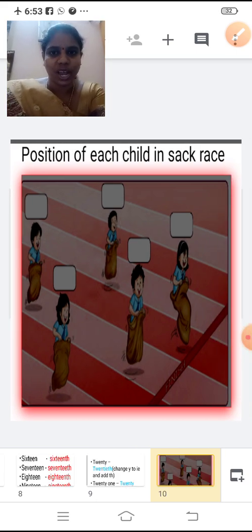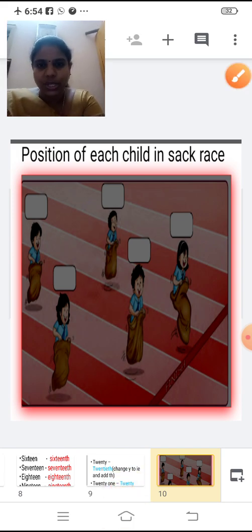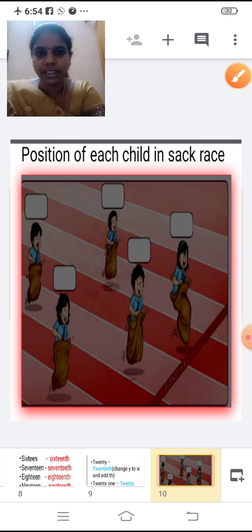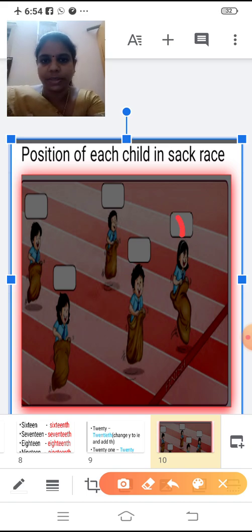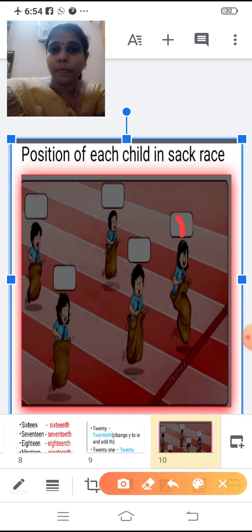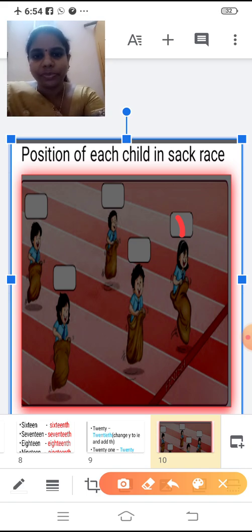Position of each child in a sack race. The school is conducting a sack race. Now tell me, who is in the first position? So this girl is in first position, right? How will you write first? What is the spelling of first? F-I-R-S-T. So she is in the first position, right? First.